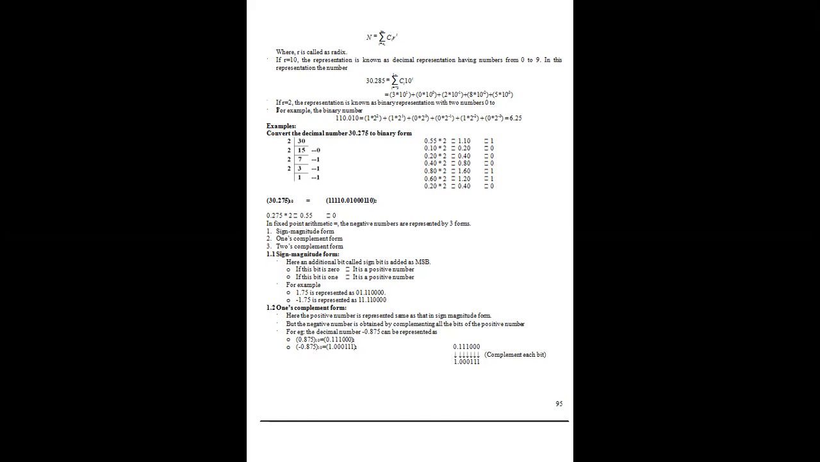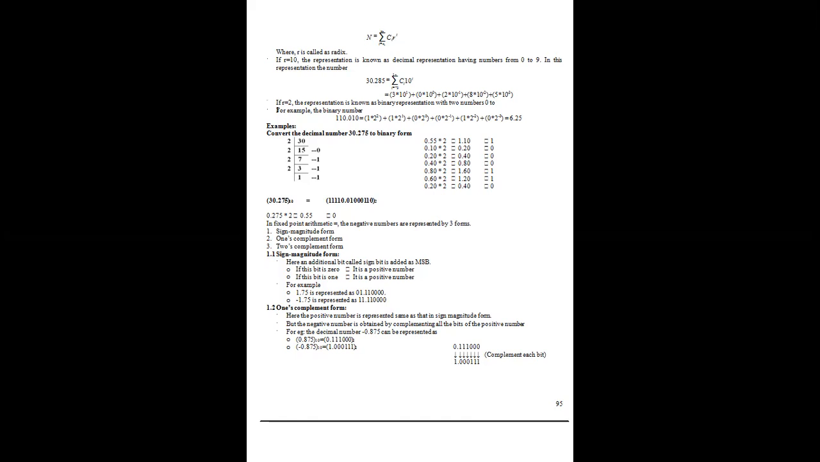And for the case of 0.275, we have to multiply it with 2, which is equivalent to 0.55, with the representation of 0 to be the next one. 0.55 multiplied by 2 gives 1.10, we take out 1, and 0.10 into 2 will be 0.20. 0.20 multiplied by 2 is 0.40. 0.40 into 2 is 0.80. 0.80 into 2 is 1.60. 0.60 into 2 is equal to 1.20, and 0.20 into 2 is equal to 0.40. So we'll be writing from top to bottom: 0, 1, 0, 0, 1, 1, 0. So the decimal is converted into binary.